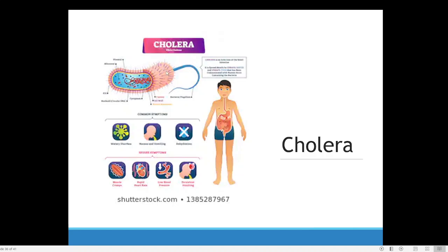This is the cholera bacteria. What are the important symptoms? There will be vomiting. In the case of cholera, a lot of water will be lost from your body, and there will be hypovolemic shock. Earlier I told you about hypovolemic shock, a shock that happens in your body because of the loss of a lot of water or because of the presence of less water. So cholera is dangerous. It can kill a person within 24 hours unless proper medications are given.